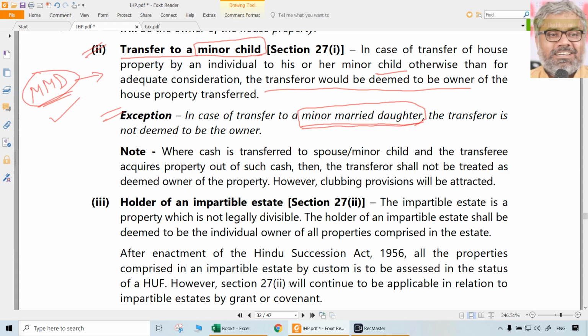They would do that because each individual has a basic exemption limit. Companies and others cannot do that, and they don't need to, because there is no slab system there. In the case of individuals, the slab system of taxation is there. Imagine if some person is at a higher slab, even if he reduces some income by transferring it to the spouse or minor child, though it is not real.